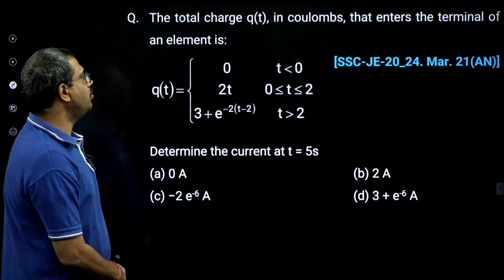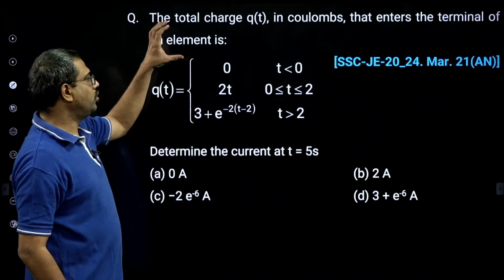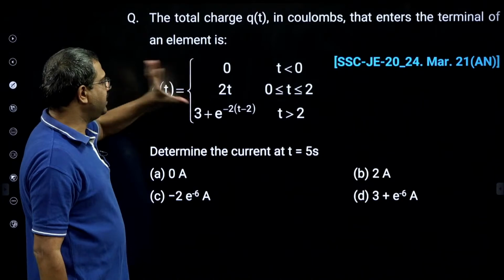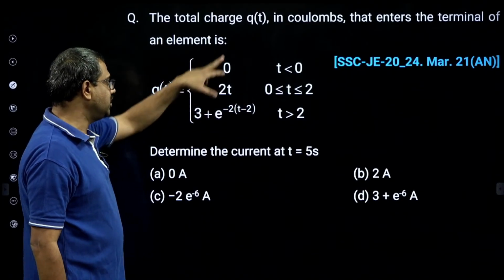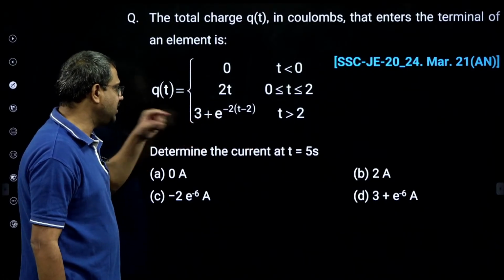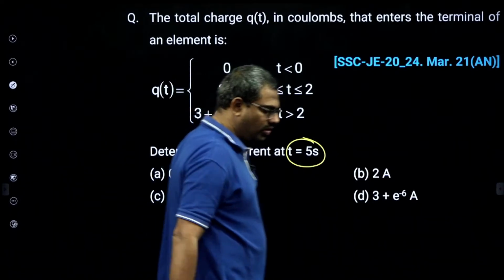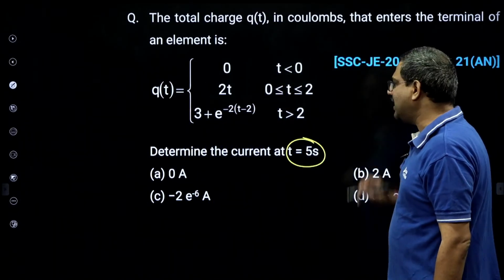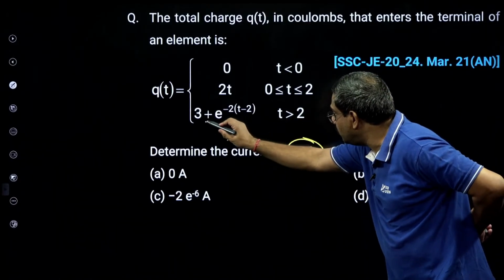Now the total charge q of t in coulombs that enters the terminal of an element is given. Before 0 it was 0, from 0 to 2 seconds it is 2t, and after 2 seconds it is this function. Determine the current at 5 seconds. We know current is the rate of flow of charge, so I is dq by dt. But because he is asking for current at the 5th second, we have to use this function.